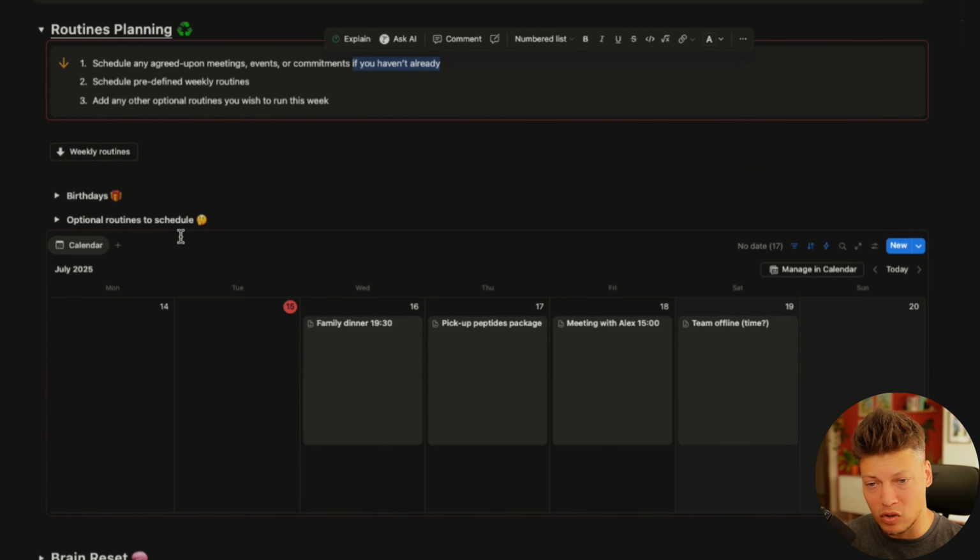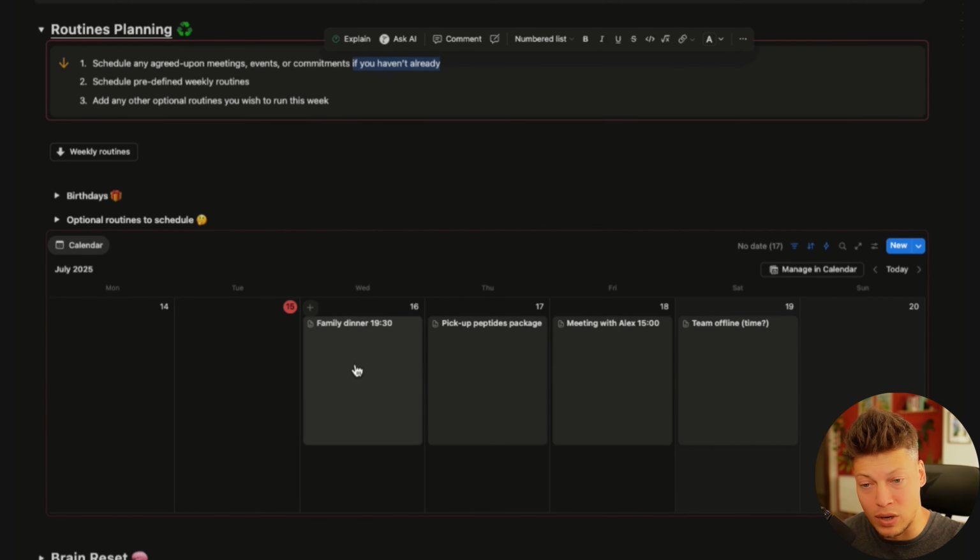Usually when I come to this point of planning my week, I already have them scheduled. So if you look down here, for example, I have my family dinner happening tomorrow. We have a team offline on Saturday. I'm not exactly sure about the time yet, but it's happening. I have a meeting with Alex, and I'm also going to be picking up my peptides package. Now, the exact specifics, of course, don't matter, but these things were coming up the week before, and as they were coming up, I was opening my Notion and scheduling them.